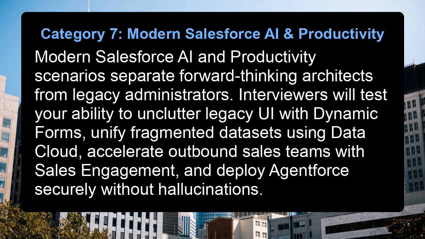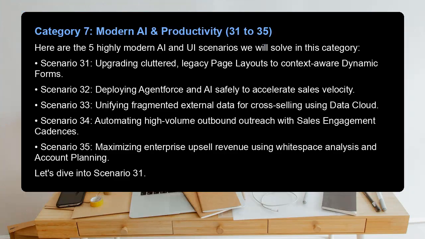Modern Salesforce AI and productivity scenarios separate forward-thinking architects from legacy administrators. Interviewers will test your ability to unclutter legacy UI with dynamic forms, unify fragmented datasets using Data Cloud, accelerate outbound sales teams with Sales Engagement, and deploy Agentforce securely without hallucinations. Category 7. Modern AI and Productivity, 31 to 35. Here are the 5 highly modern AI and UI scenarios we will solve in this category.